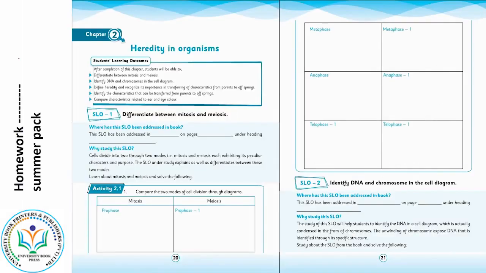Next comes the summer pack. Just look at your page 20 as well and 21. You will solve the activity 2.1, which is related to your SLO, differentiate between mitosis and meiosis. Compare the 2 modes of cell division through diagrams. Here 4 stages are given. You will draw the diagram and through the help of diagram you will differentiate the both.